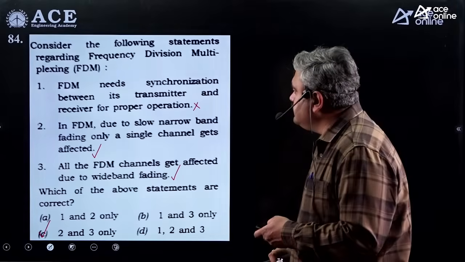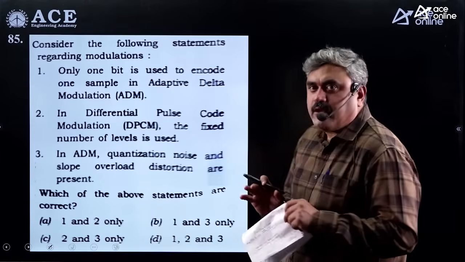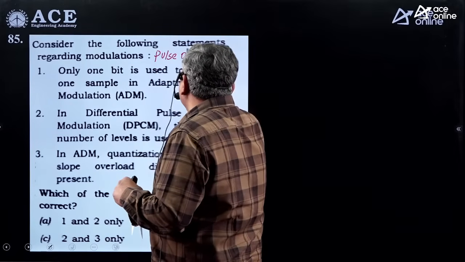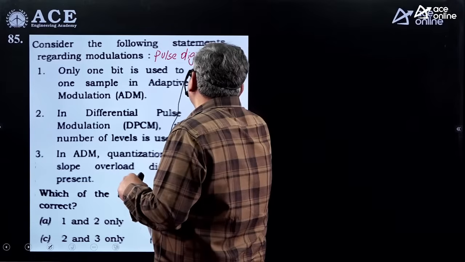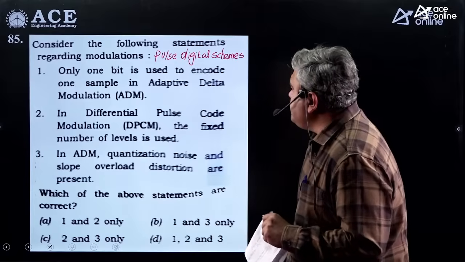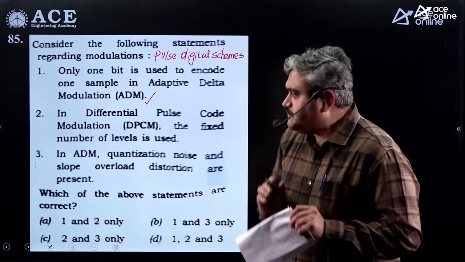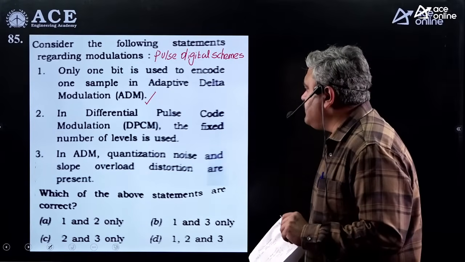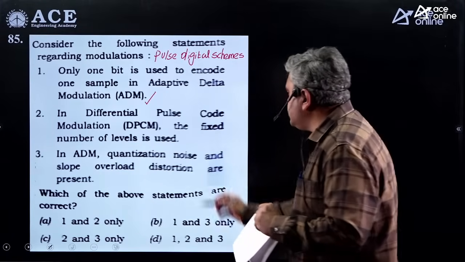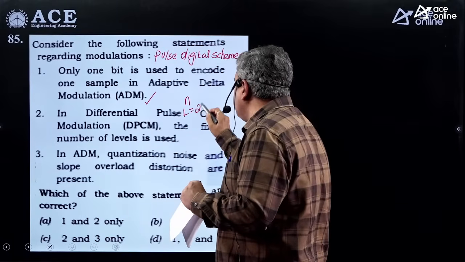Okay? Right. Next, consider the following statements regarding modulations. So he is basically talking about pulse digital modulation schemes here. So let us see what is the data given here. Only 1 bit is used to encode one sample in adaptive delta modulation. True. It is a 1 bit DPCM system. Absolutely true. In differential pulse code modulation, a fixed number of levels are used. In a differential PCM, the fixed number of levels are used. Obviously, a PCM system means you will have n number of bits. The number of levels is 2 power n. So it is a fixed number of levels.